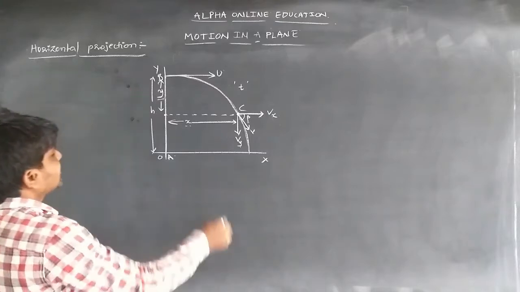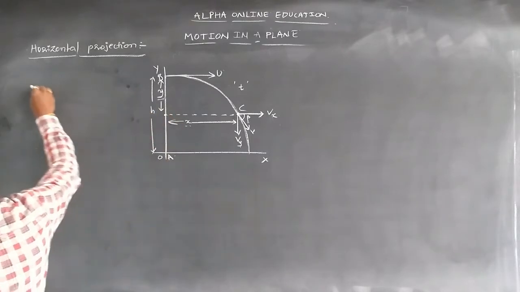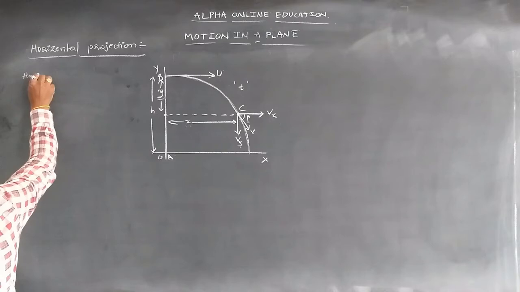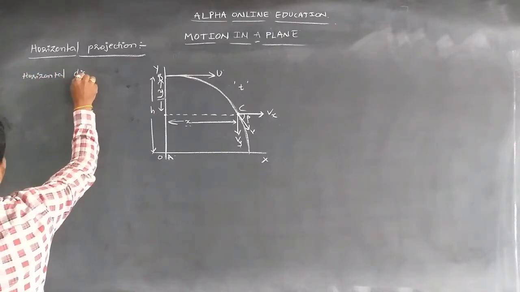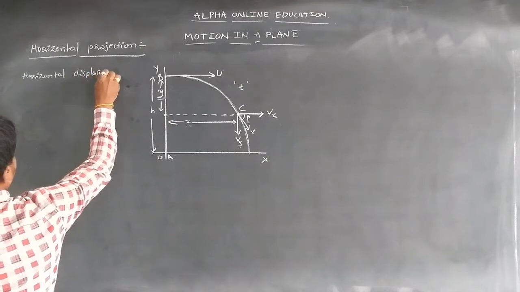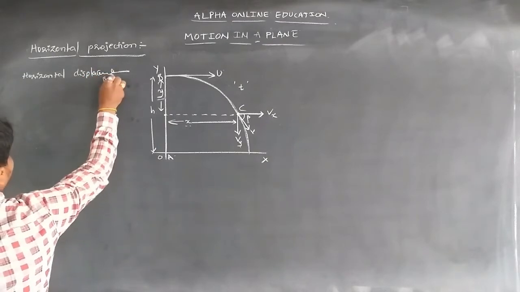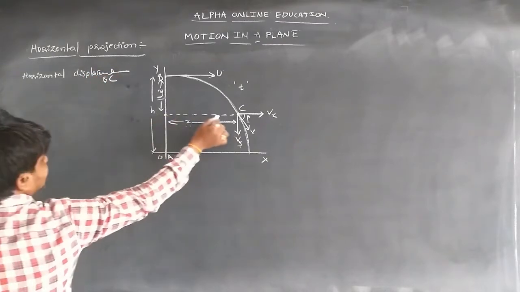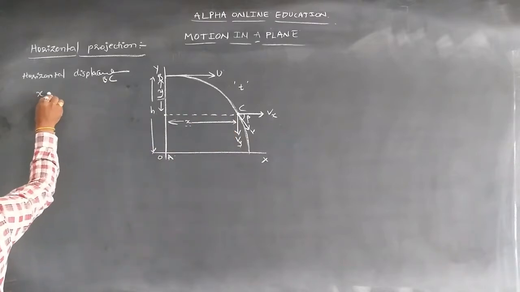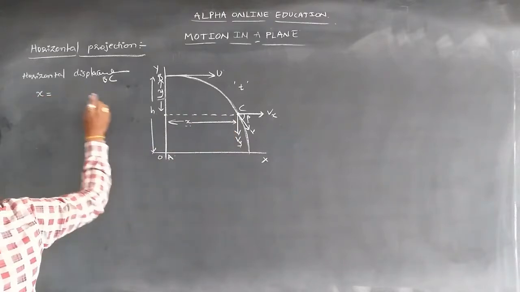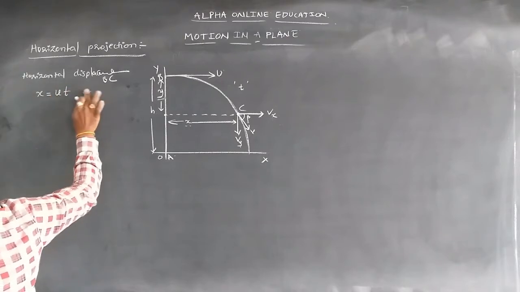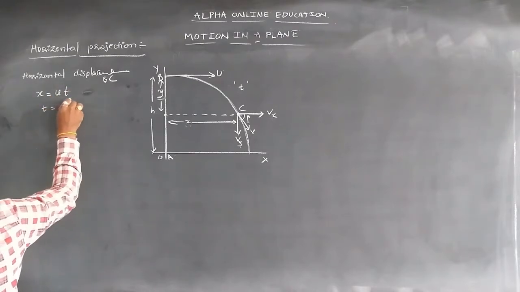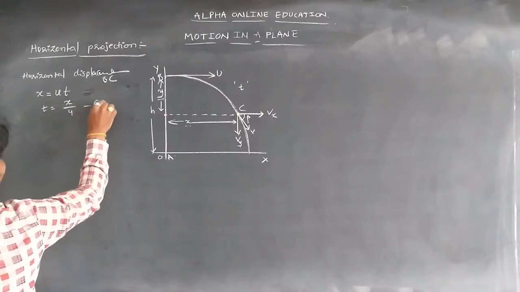From this relation we can write, for the horizontal displacement BC, that is x, x is equal to velocity into time. The velocity will be the initial velocity u, so x = u t. Therefore t = x/u, that is equation number 1.